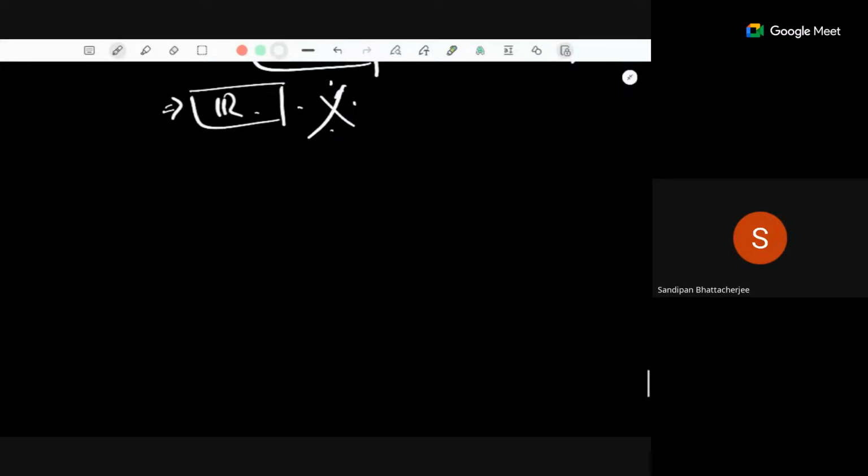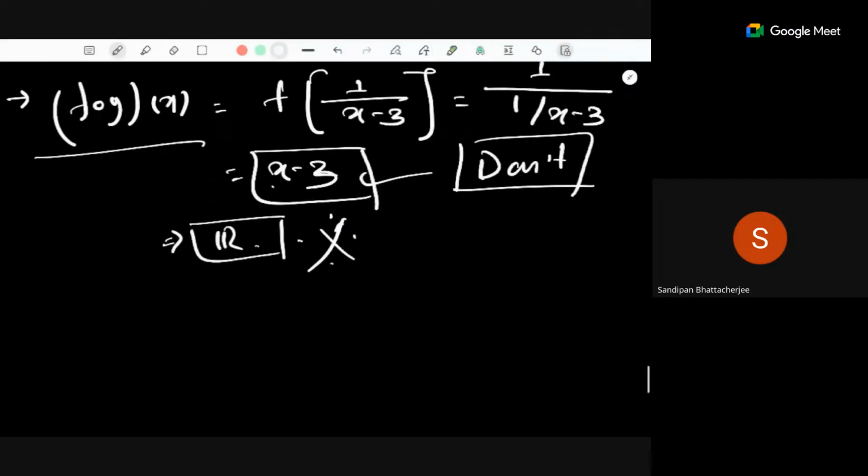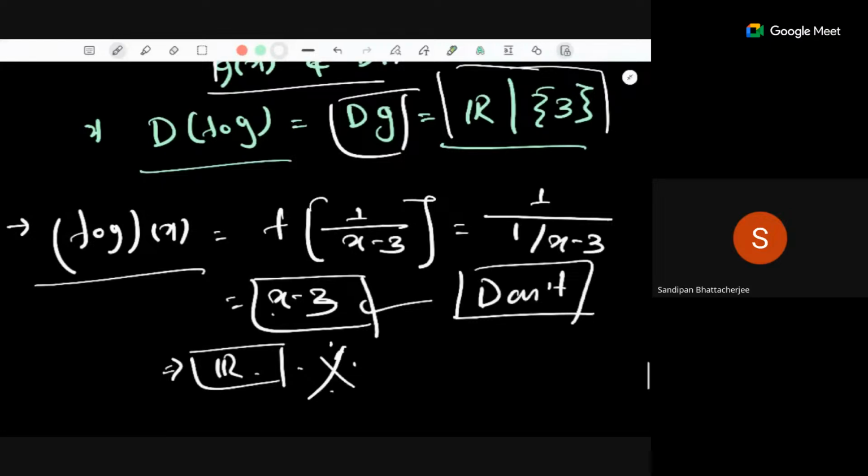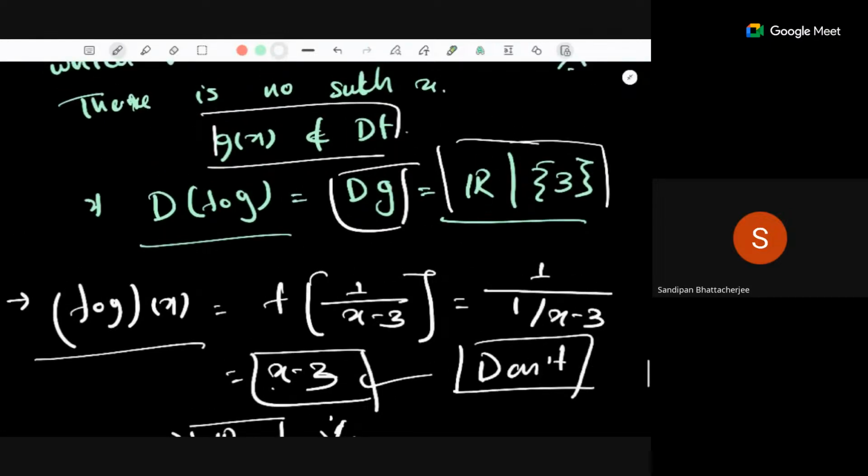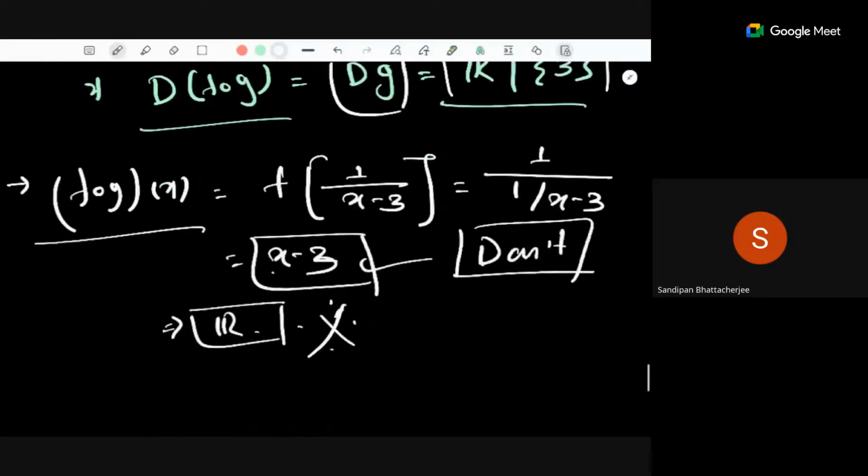Okay, so let's see. I'm not able to find that example, but this is the general method. You can proceed in any way. But the thing is, first g of x should be well defined and then f of g of x should be well defined. That's all.